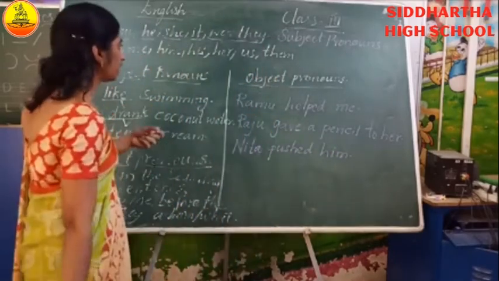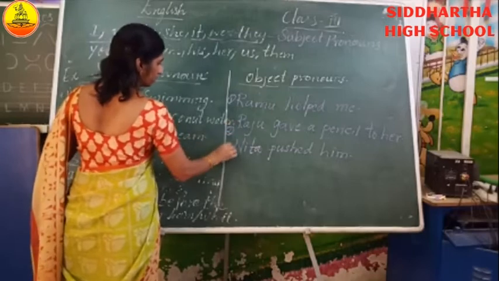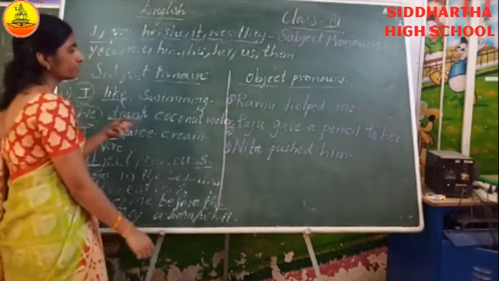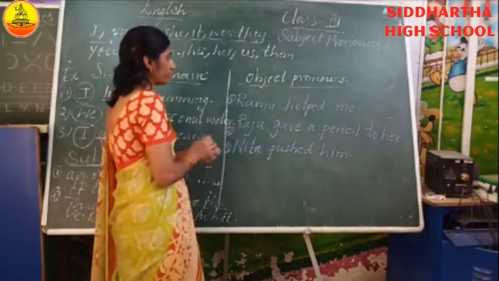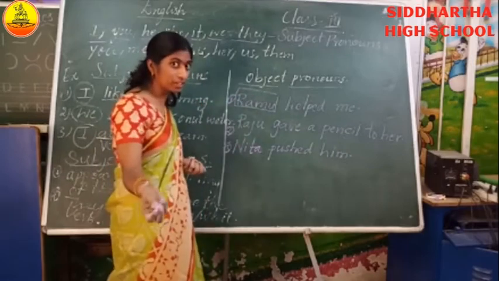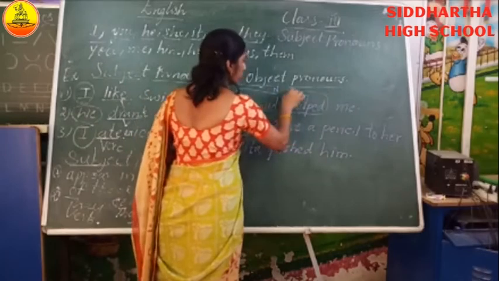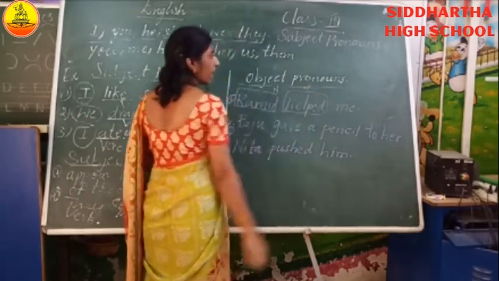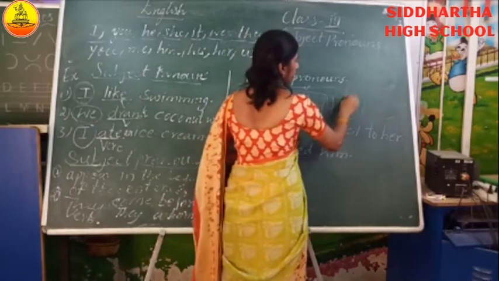Okay, children. Let's look at these sentences. In the first sentence, you may find this is a noun. Already we learned that nouns are nothing but naming words. Fine. This is a noun. And this help is what? Action word. It's a verb. And me is a pronoun. Right. Me is a pronoun.